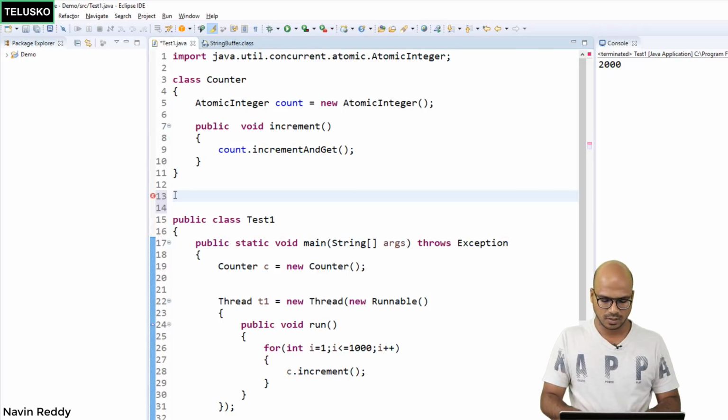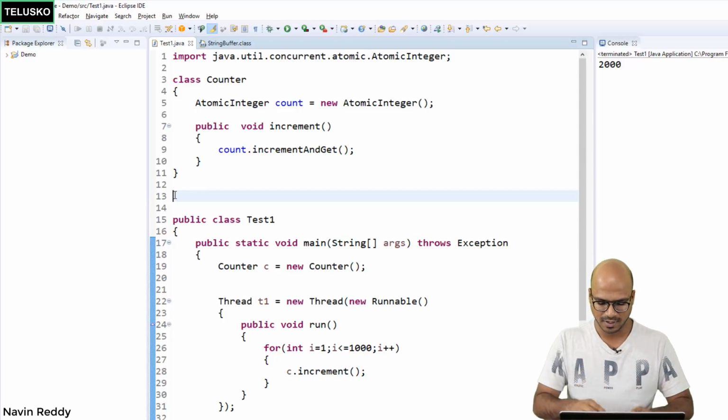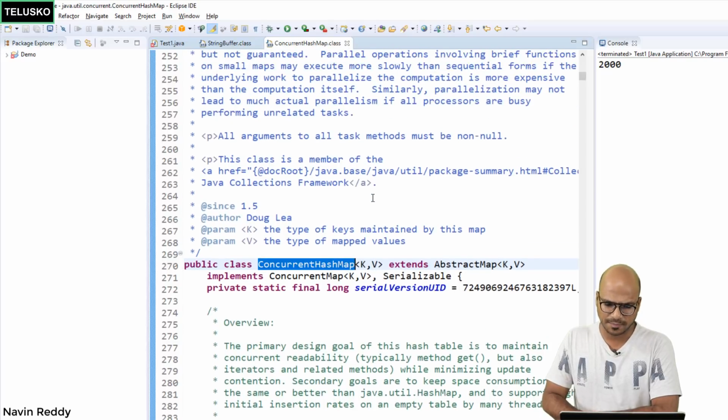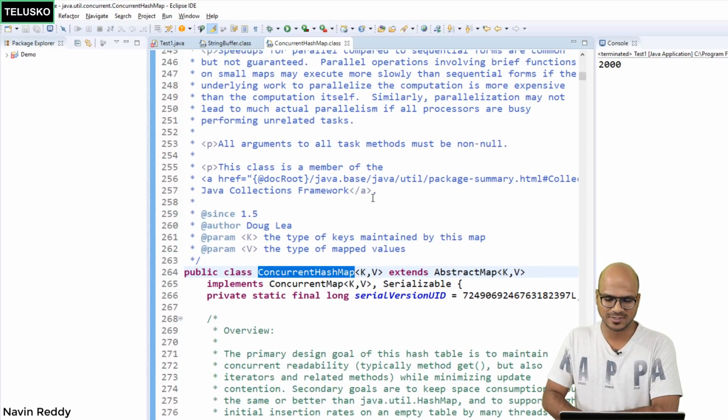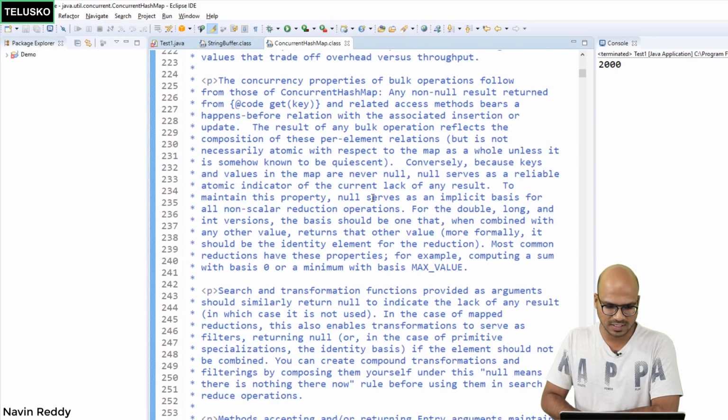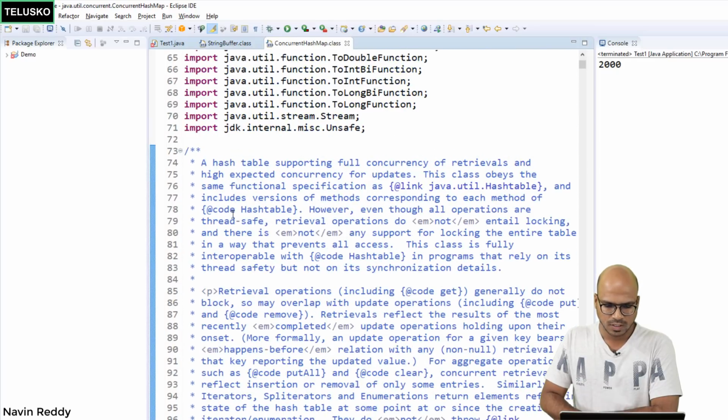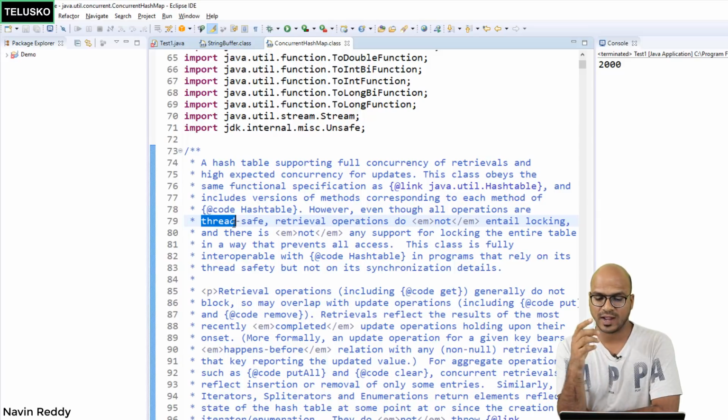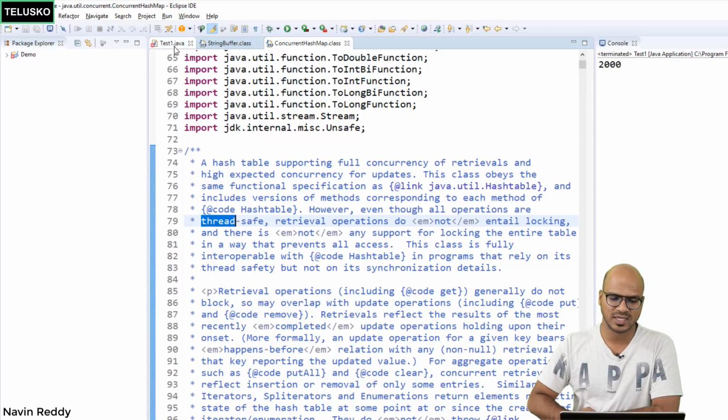That's important. Not just this, if you are working with HashMap, there's one more thing which is ConcurrentHashMap. If you go to ConcurrentHashMap, again, we have an option of HashMap, right? Why use this? It's because even this says, if you go up, you can see it's thread safe, right? That's the advantage. If you want to achieve thread safety, if you have your own variable like int, you can go for AtomicInteger. If you have a method, you can use synchronized. If you're working with a collection or map, you can use ConcurrentHashMap, right? So that is thread safety for you.